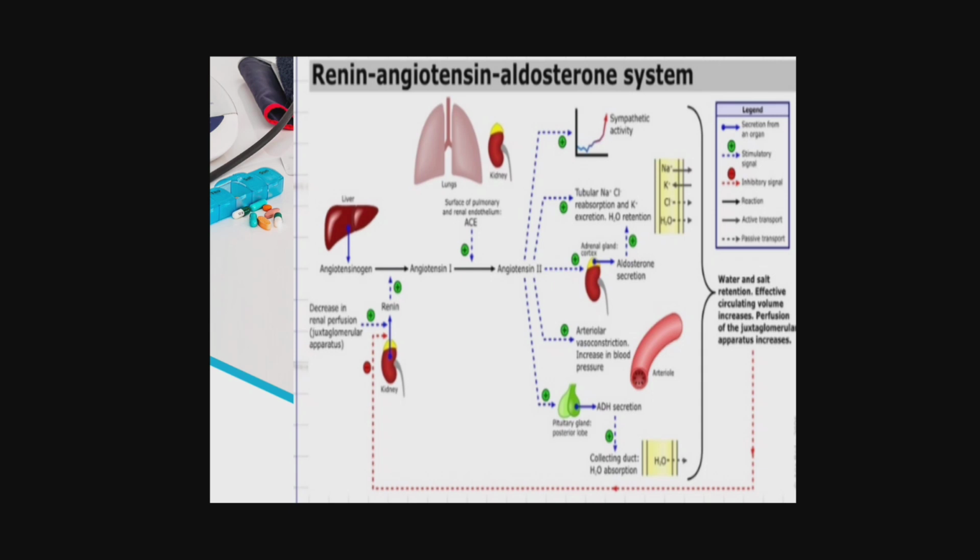Then fourth, it causes arteriolar vasoconstriction, which leads to an increase in blood pressure. And fifth, it acts on the pituitary gland and releases ADH, that is antidiuretic hormone, which acts on the collecting duct and leads to water reabsorption. These mechanisms all have a common effect, that is, increasing the blood pressure.